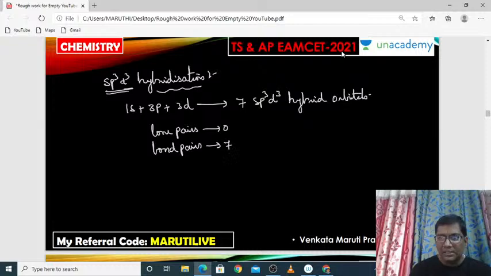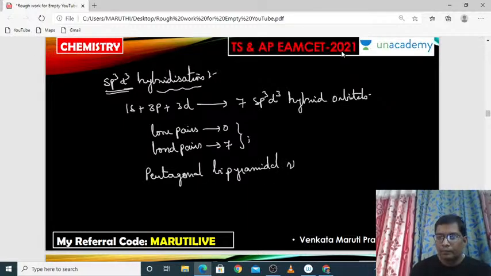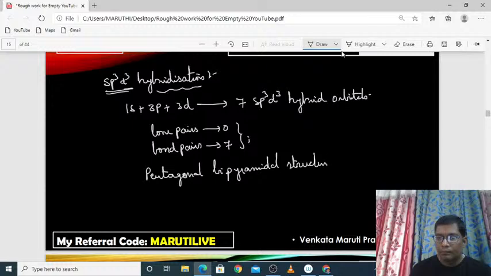Bond pairs are 7, so 7 bond pairs and 0 lone pairs. What is the structure? The structure is pentagonal bipyramidal. How can we write the structure? Pentagonal bipyramidal. See here, it is iodine.